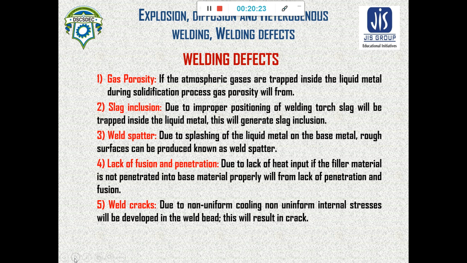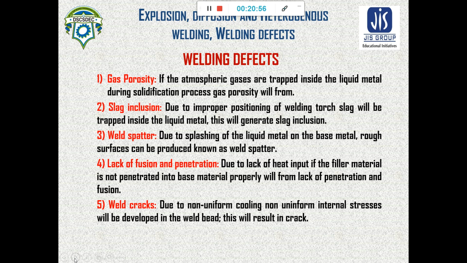Next is weld spatter. Due to splashing of the liquid metal on the base material, a rough surface may be produced, and that is known as spatter. Lack of fusion or penetration is due to lack of heat input. If the filler material cannot penetrate up to the base material properly, that would form lack of penetration and lack of fusion, which would cause low strength of the weld joint.